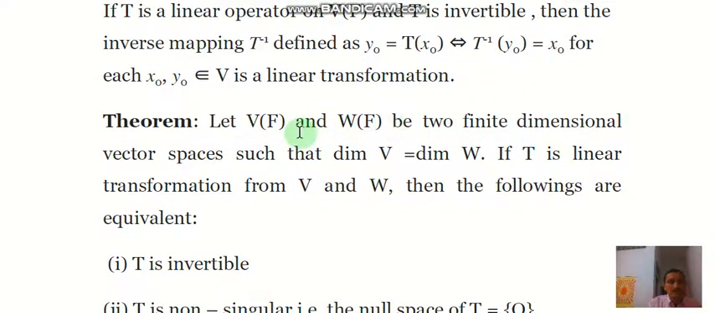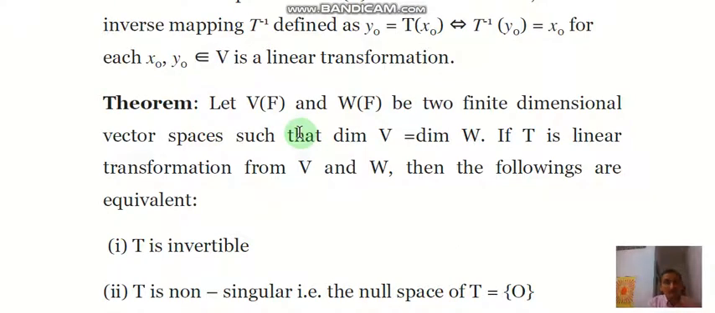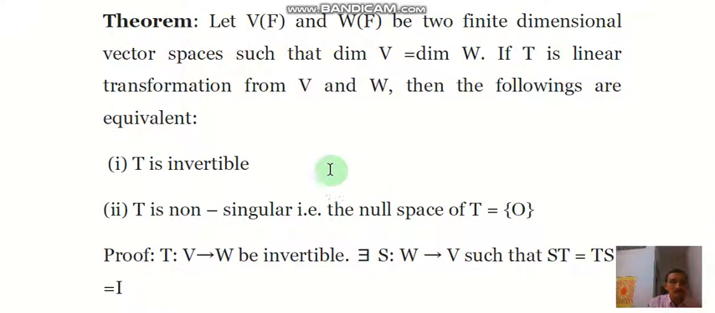Next we are having the property of invertible mapping. Theorem: let V(F) and W(F) be two finite dimensional vector spaces such that dimension V equals dimension W. If T is a linear transformation from V to W, then the following are equivalent. First, T is invertible, and second, T is non-singular, that is, the null space of T contains only the 0 element. So these two statements are equivalent for a mapping from V to W.